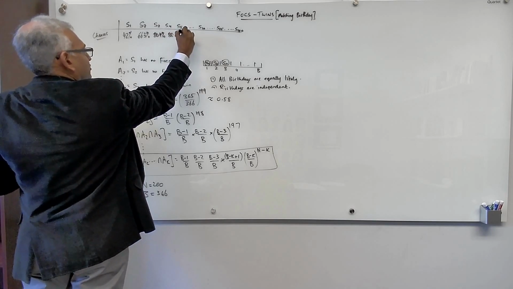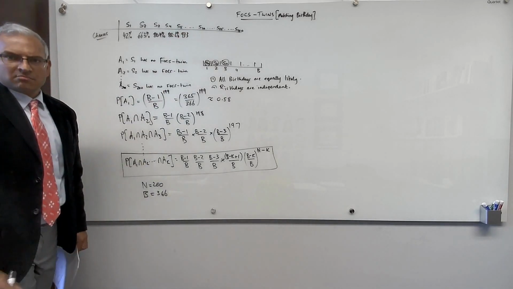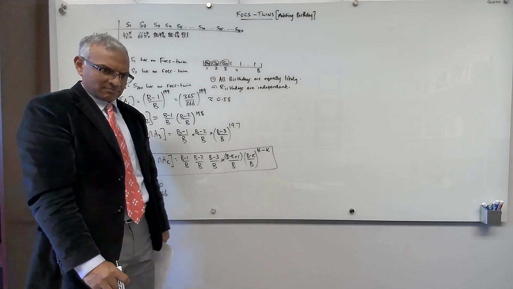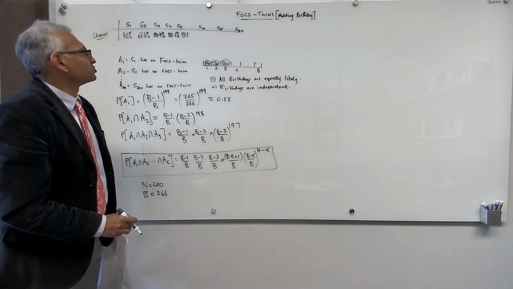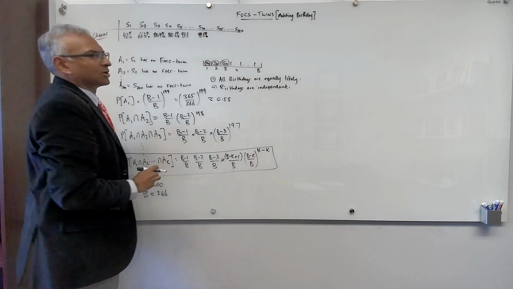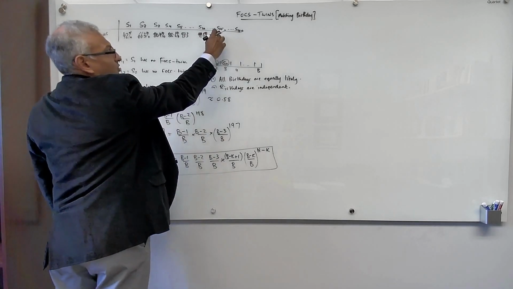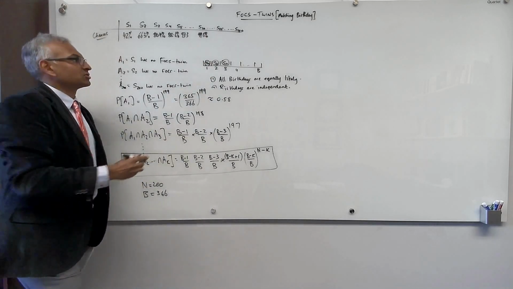88.6%, then 93.3%. So the chances are more than 90% that by the time I hit the 5th student, I will have found a FOCS-twin. And if I go to the 10th student, it's 99.5%. And if I go to the 25th student, the chances of failing are basically minuscule.